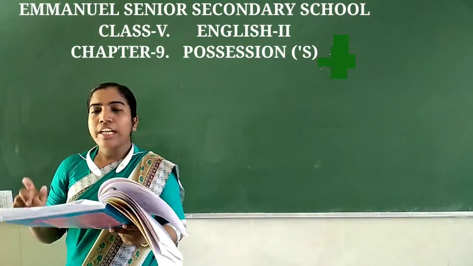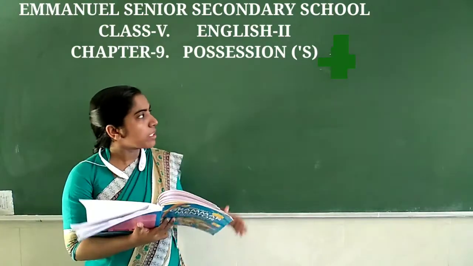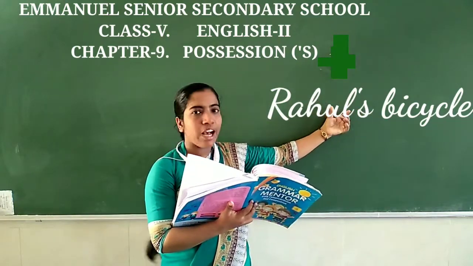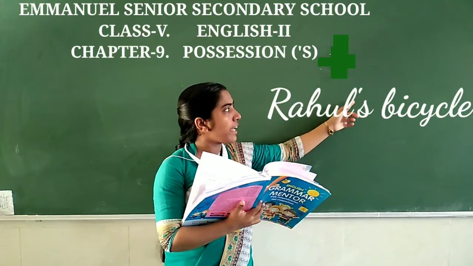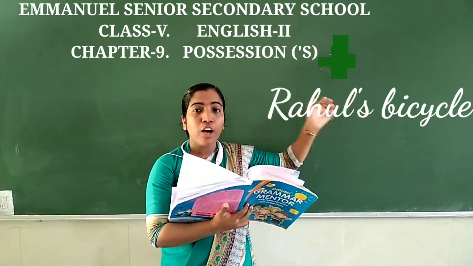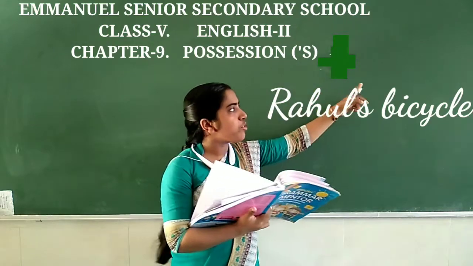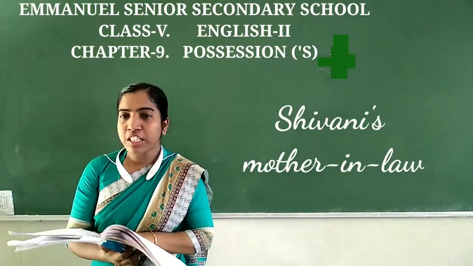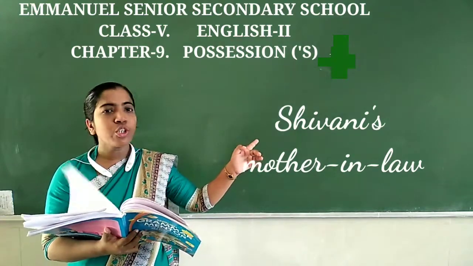For example, Rahul's bicycle. Look at the board here. Rahul is the main word here, with apostrophe S. So bicycle किसका है? Rahul का है. So for that we are using apostrophe and S. Next, Shivani's mother-in-law. Whose mother-in-law?